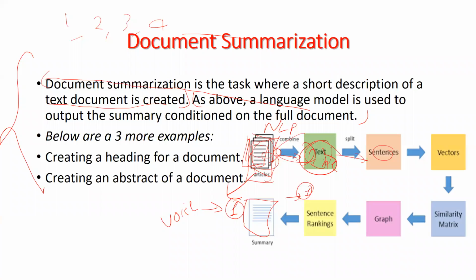So we have the article. First, we combine our text. After combining, we split our text into sentences of the data set. After splitting into sentences, we change our sentences into vectors. In the form of vectors means we change our sentences into numeric form, like 0, 1, 2, 3, 4, in numeric form.